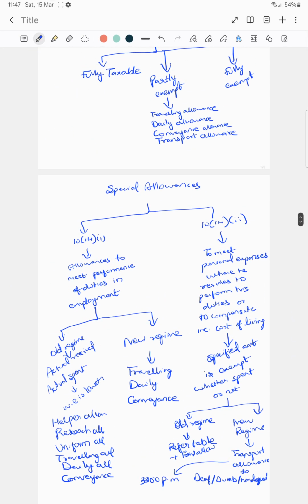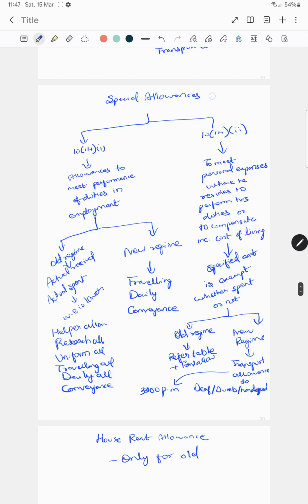Okay, first take special allowances. Special allowances come under two categories: one is 10(14)(i) and the other is 10(14)(ii). 10(14)(i) is allowances to meet expenses in the performance of duties of employment, and 10(14)(ii) is to meet personal expenses where he resides to perform his duty or to compensate the increased cost of living.